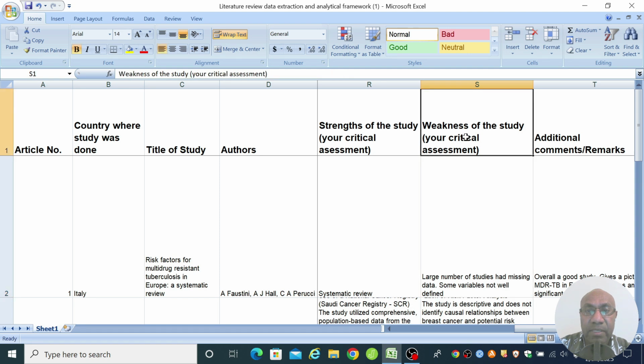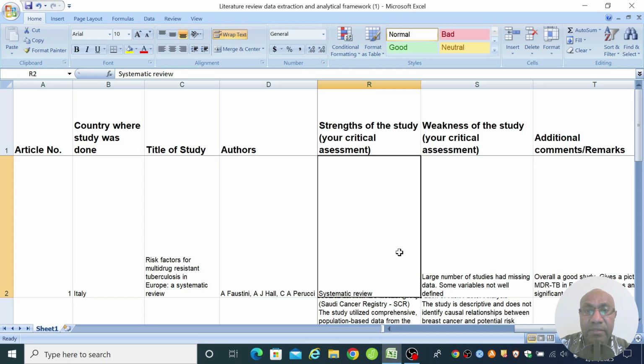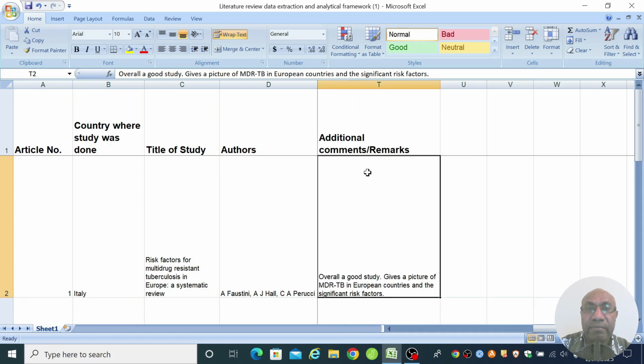For example, in this column that I have, weakness of the study, it could be the limitations of the study. And these are usually highlighted in the paper that you read. So towards the end of the discussion section, you will see the authors highlighting the limitations of the study. So when you get those information, you could summarize them and put them in a column like this. And for the strength of the study, you can put in your own critical assessment of what the study was good at. And finally, at the end, I have a column for additional comments or remarks.